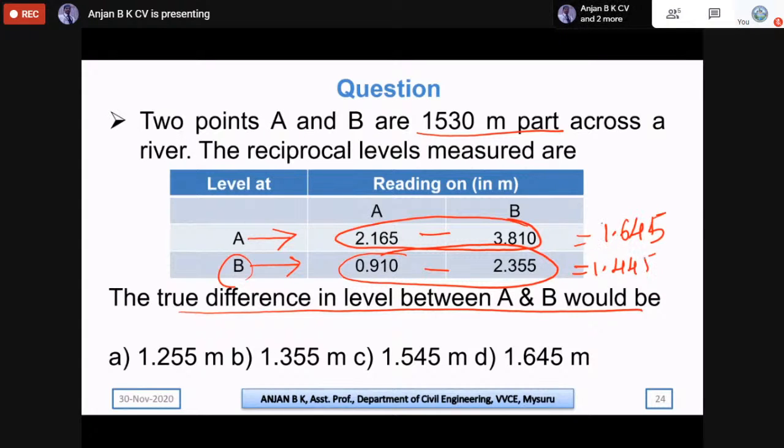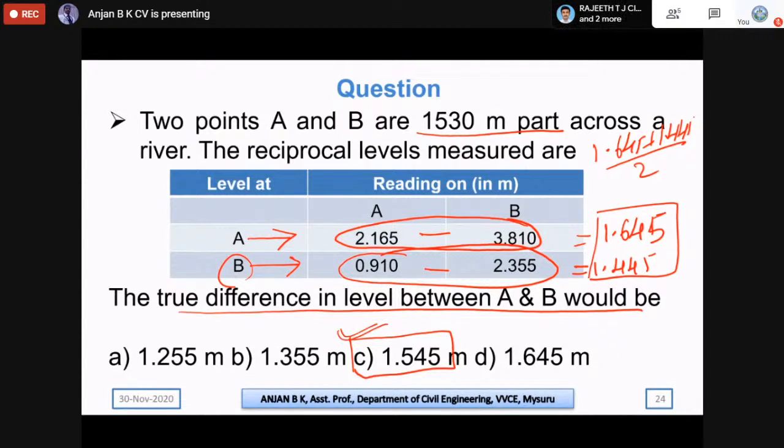So if you take the average value of these two, that will be the true elevation difference, that is 1.645 plus 1.445 divided by 2. So by solving we get it is equal to 1.545. So this is the correct answer.